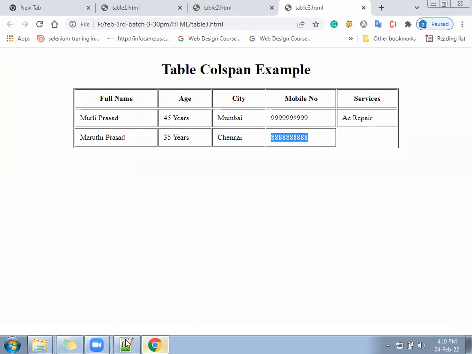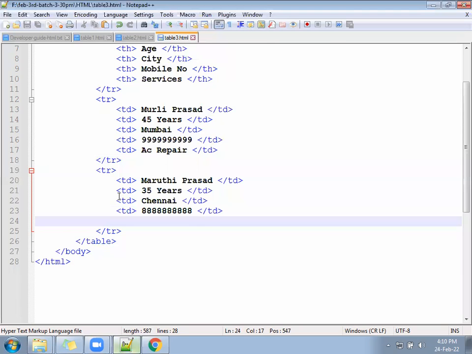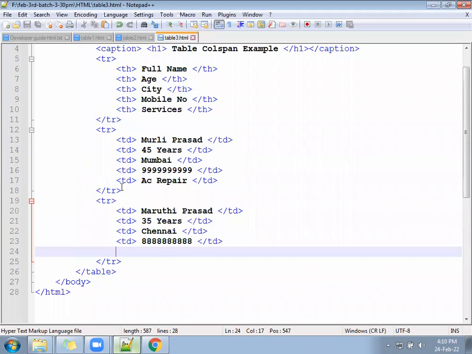So how to do that? For the first user, AC repair is there, so a total of 5 columns is needed. For the last user, he has not mentioned the service. In that case, we will ask the mobile number.